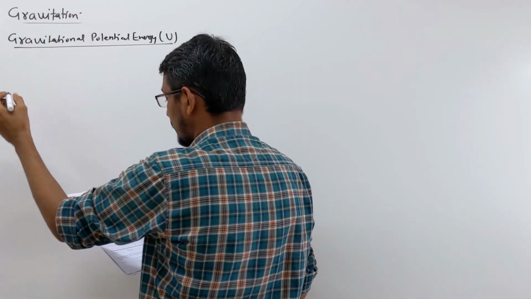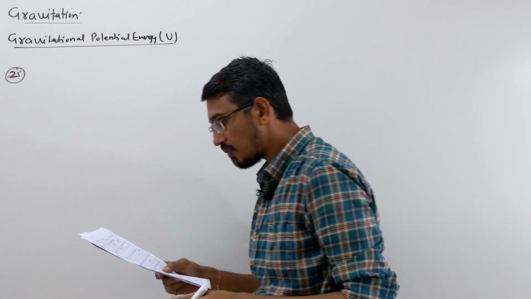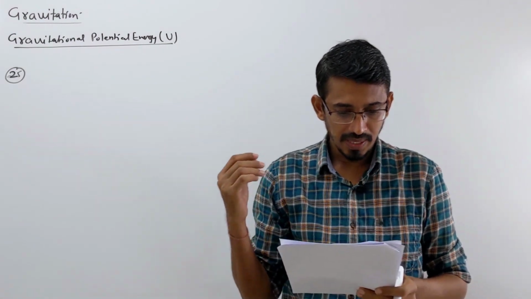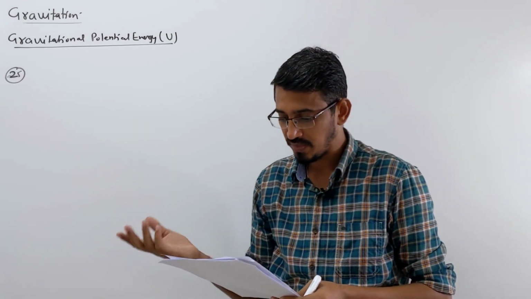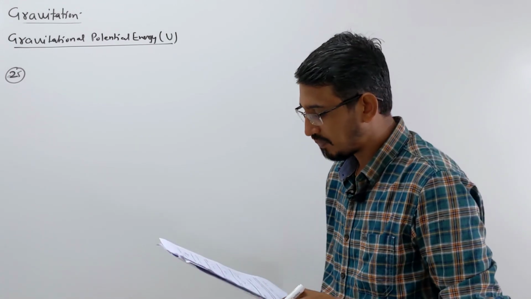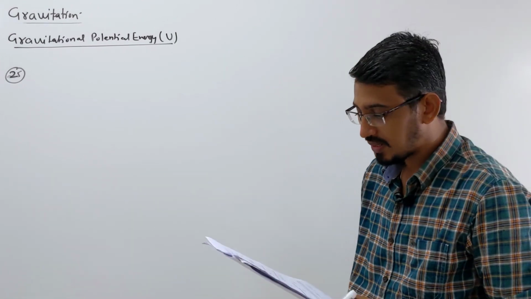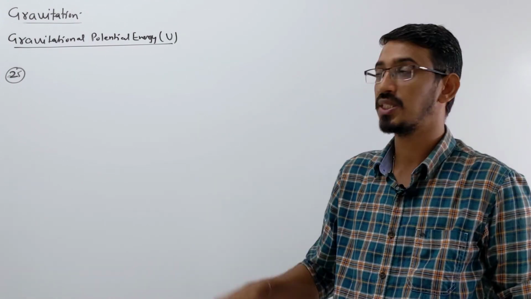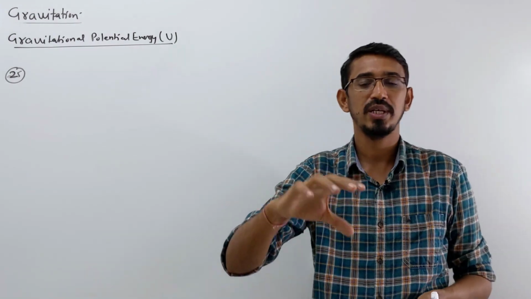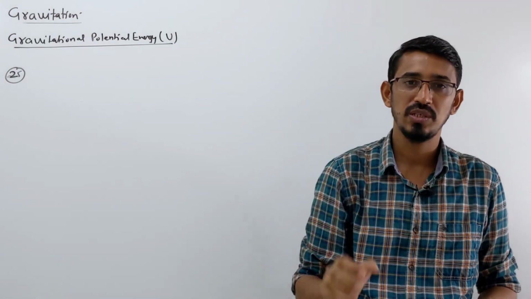Okay, next question is here, 25th. Look at this problem. It says that a body of mass m is raised to a height h given as R by 5 from the earth's surface, where R is the radius of the earth. If g is the acceleration due to gravity at the earth's surface, the increase in potential energy or work done is what? So this is a simple question, raising an object from earth's surface to some height h, how much work is done or what is the change in potential energy.